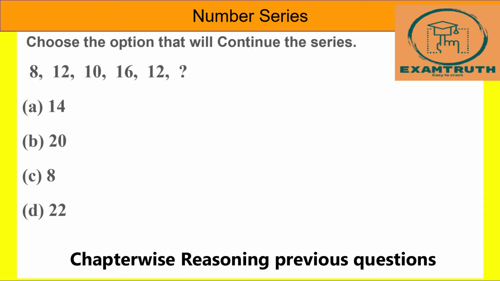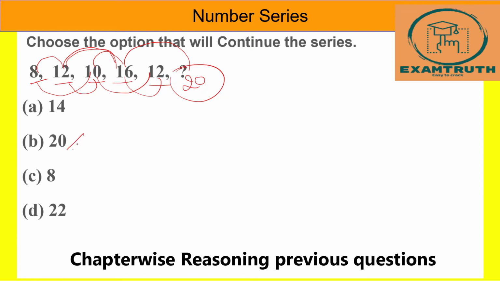Here it is 8, 12, 10, 16, next 12. Here it is increasing and then decreasing, then increasing and then decreasing, so it is an alternate series. 8 plus 2 is 10, 10 plus 2 is 12. Here 12 plus 4 is 16 and 16 plus 4 is 20. So 20 is our answer. Right. Go for the next question.